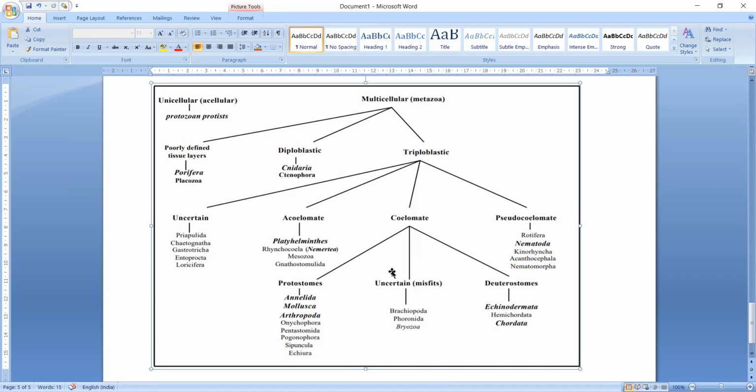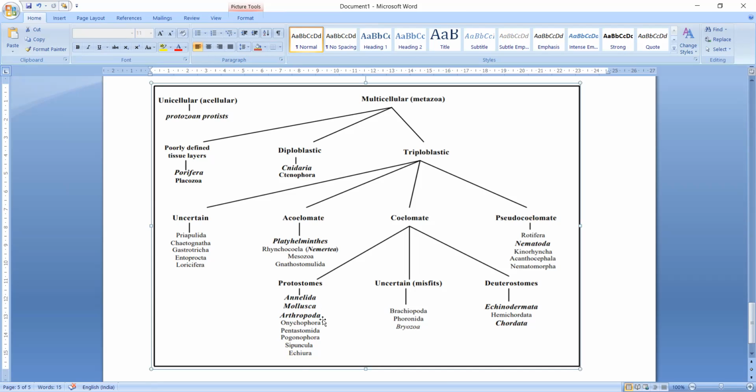Then there are certain phyla about which we are still not clear whether they fall in Protostomia or Deuterostomia. Protostomes are Annelida, Mollusca, Arthropoda, Onychophora, Pentastomida, Pogonophora, Sipuncula, and Echiura. These are some minor phyla.